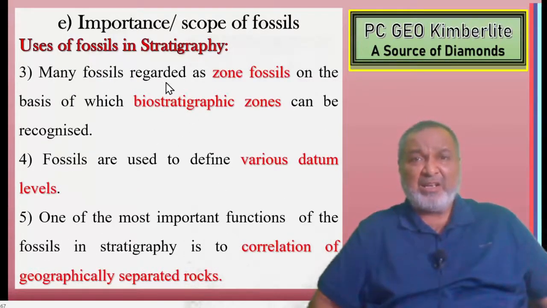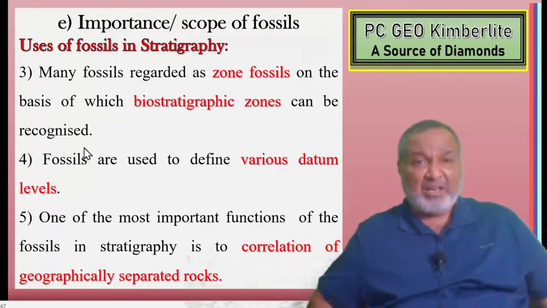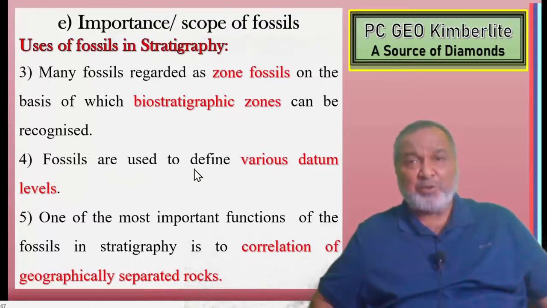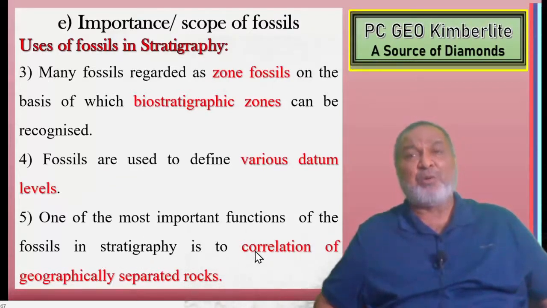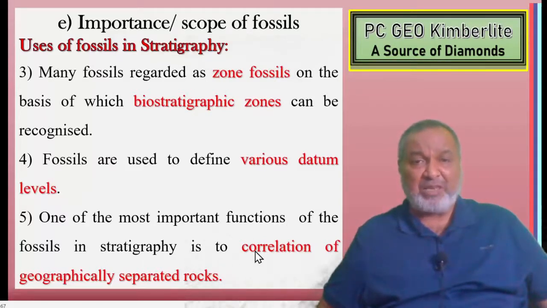Many fossils are regarded as zone fossils, on the basis of which a biostratigraphic zone can be recognized. Fossils are also used to define various datum lines. One of the most important functions of the fossil in stratigraphy is correlation of geographically separate rocks.